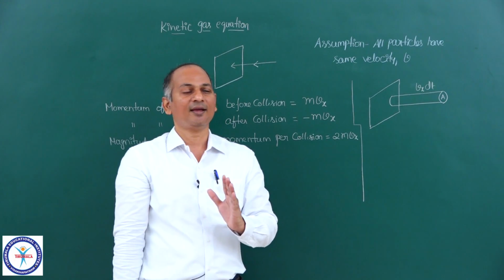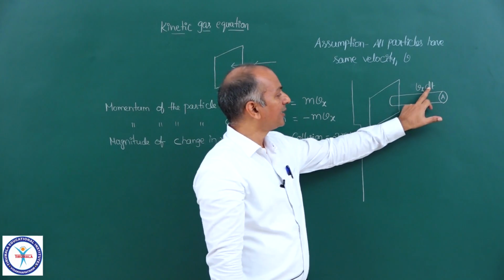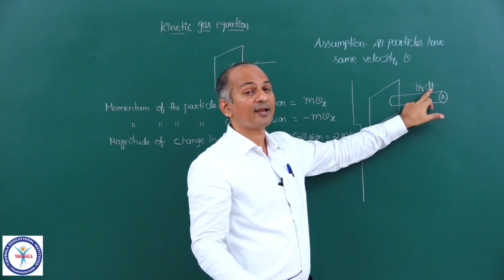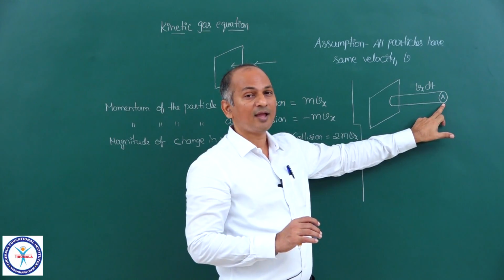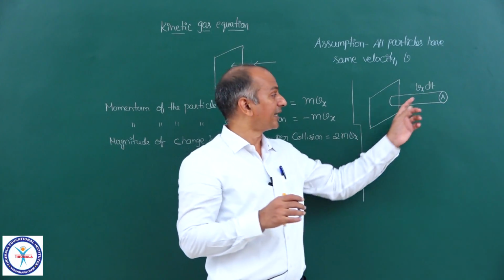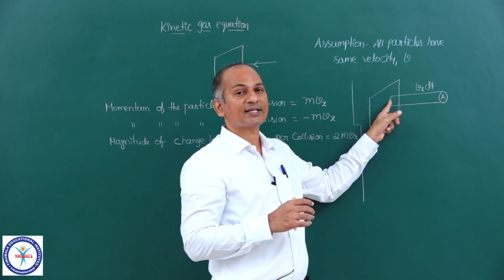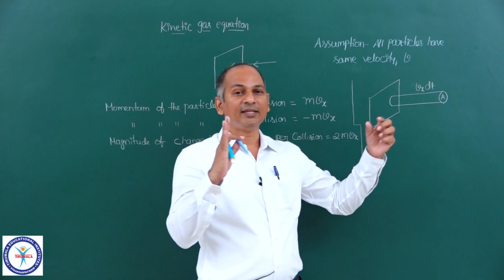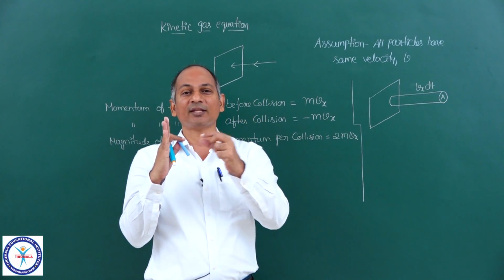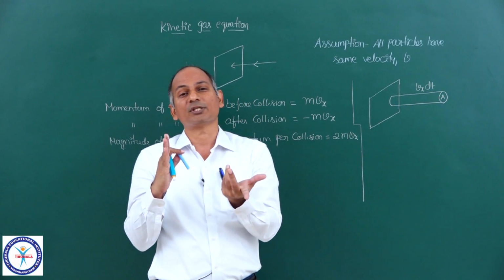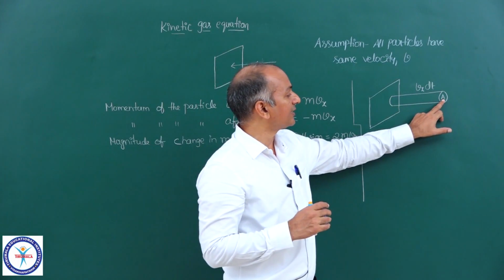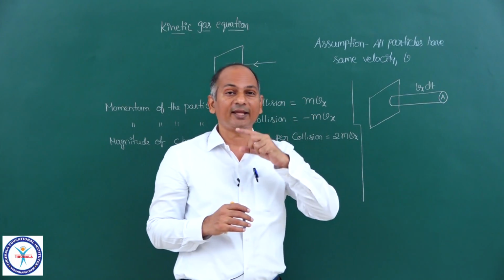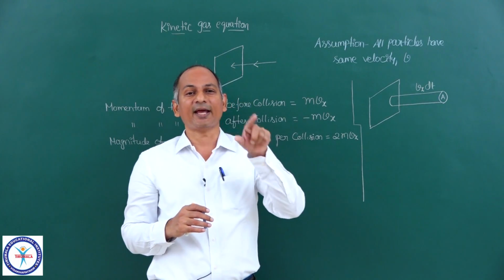Then obviously, at the beginning of that time period the molecule must be here, and in that time period it travels a distance vx into dt. If it travels in the direction of the wall, it collides with the wall of the container. We have taken area of cross section A, a circular area.